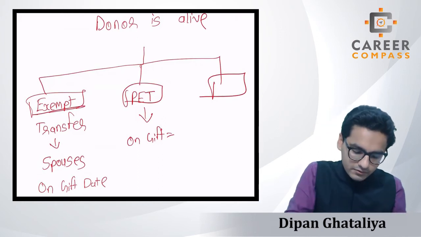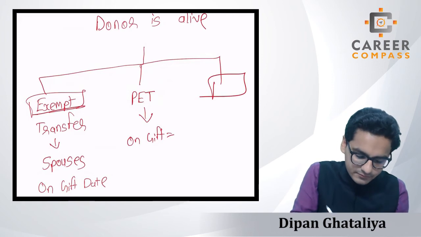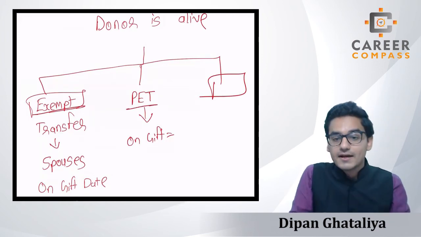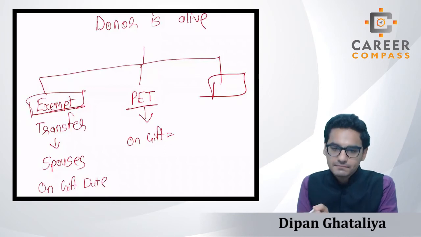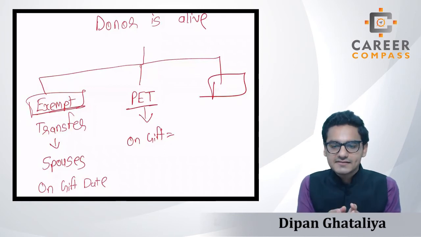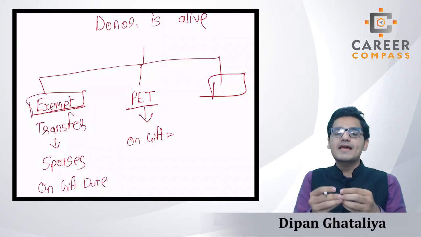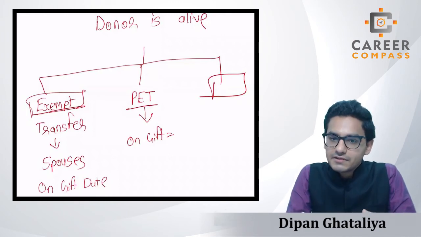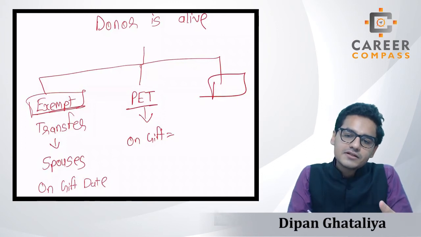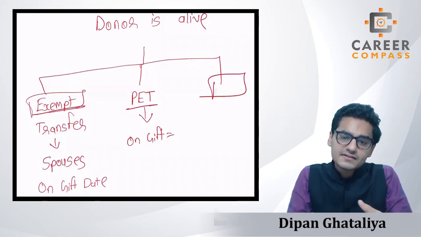Now students, in the case of a PET, on the gift date, what will be the taxability? If you focus on my wording, PET means potentially exempt transfer. That means it has some potential of being exempted by HMRC. There will be some conditions. If those conditions are fulfilled, then it will be exempt.